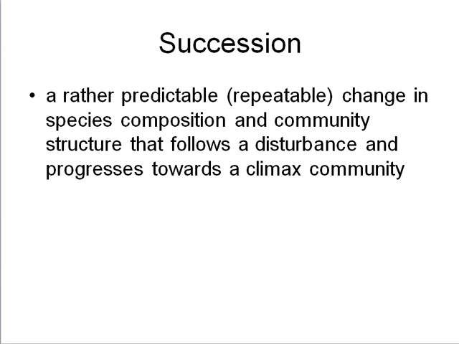Communities change over time. One type of change is succession. Succession is a rather predictable change in species composition and community structure, which follows a disturbance and progresses towards a climax community. Species composition and community structure refers to which species are present, what are their relative abundances, and what the three-dimensional arrangement of the species is like.